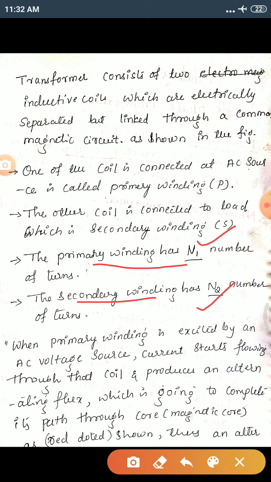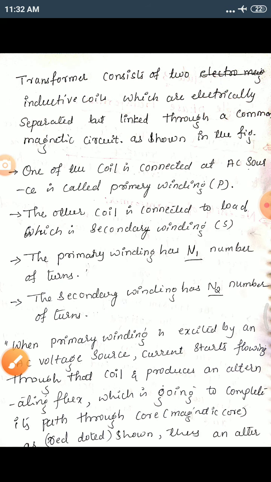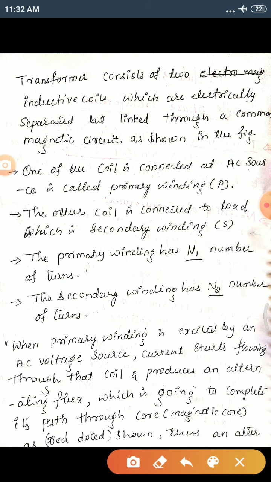How is it going to work? Observe here. When the primary winding is excited by an AC voltage source, current starts flowing through the first coil and produces an alternating flux, which completes its path through the core, which we have shown in dotted lines.